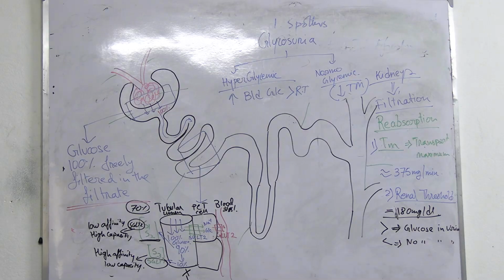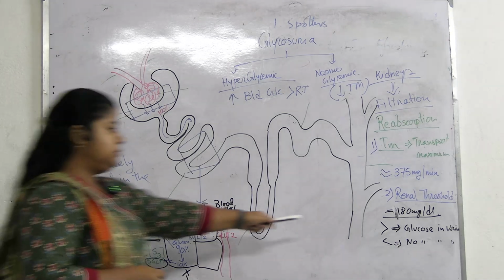Clear? In hyperglycemic, blood glucose level is more than the renal threshold, that is, more than 180.